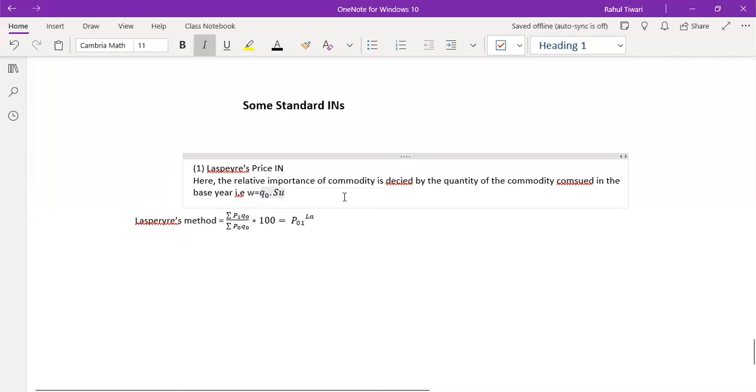That is substituting this value of W in the formula.